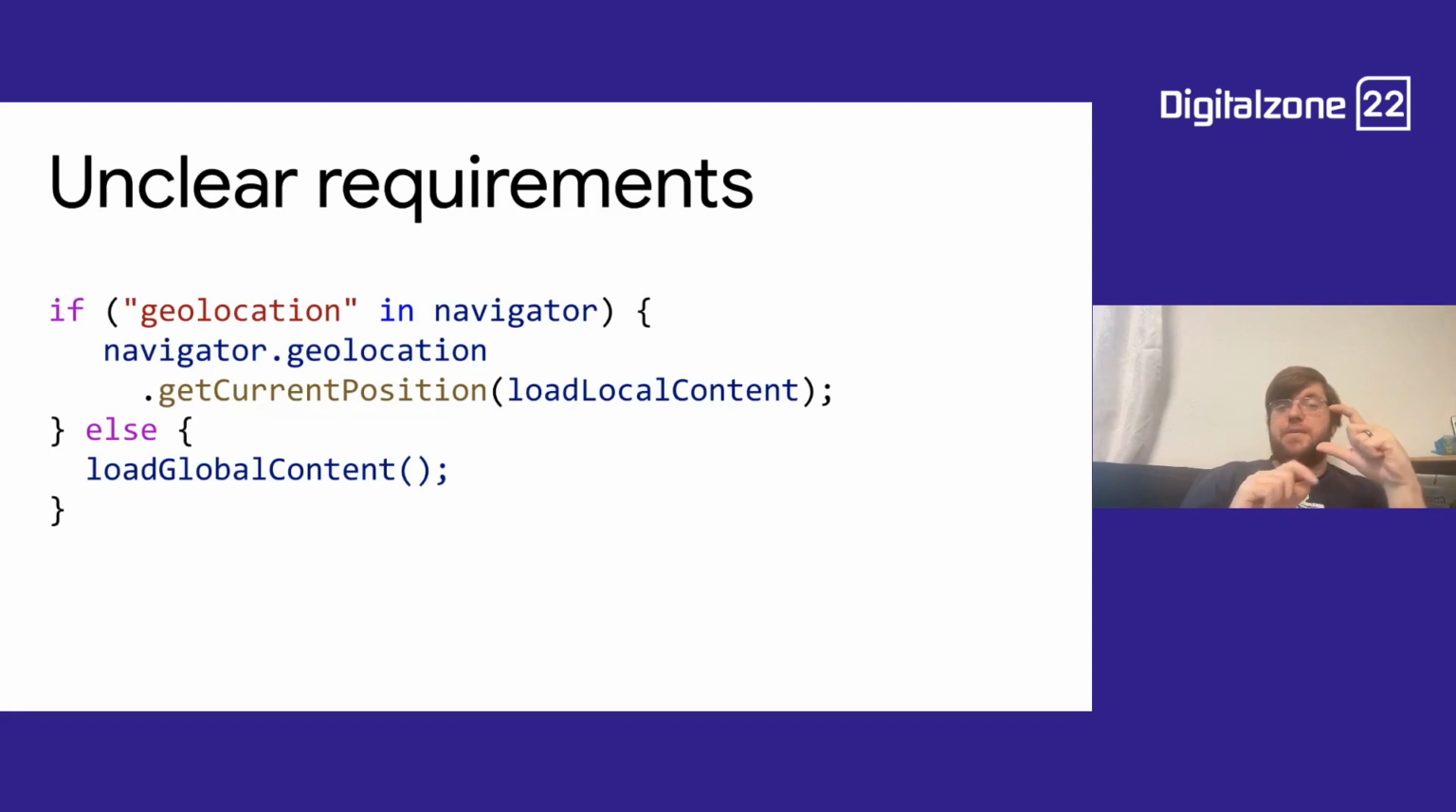So the problem here is this code asks, can the browser ask for location? If yes, get the location. And when we get the location, load local content. If the browser cannot ask for location because it's a really old browser or it's Opera Mini on mobile, which doesn't even have the function, then we load global news. Do you see the gap here? Because there are browsers that can ask for a location, but won't give it to you when the user says no. In that case, where the user says no, this code does nothing.